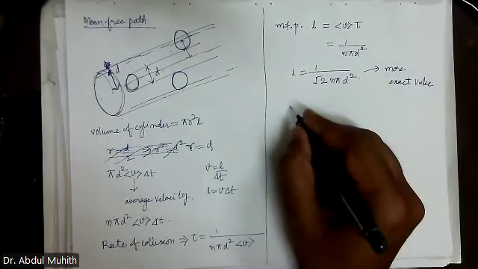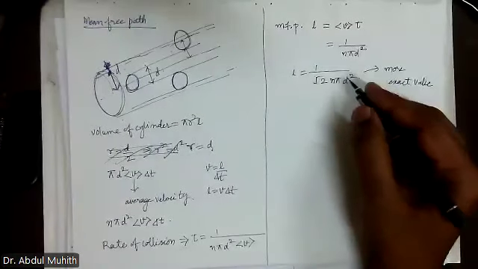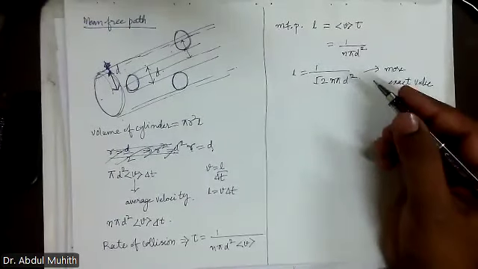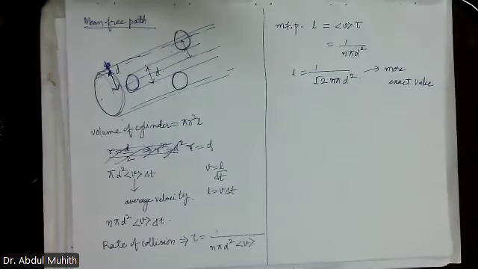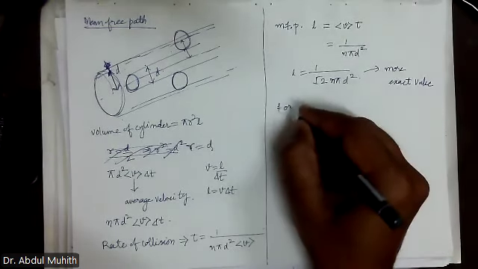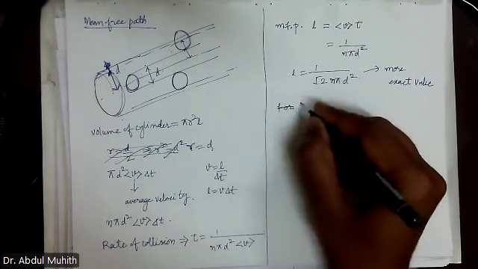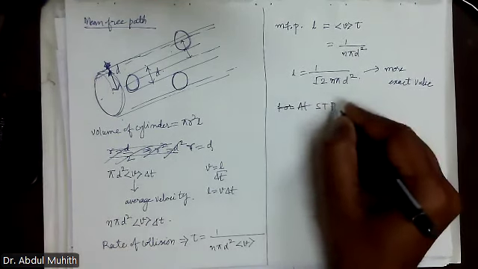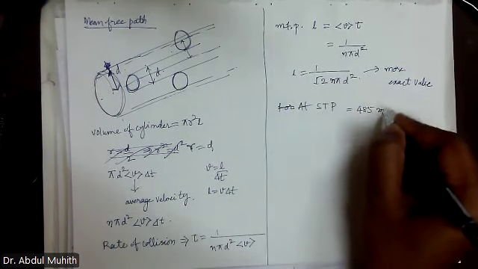Sir, what is n here? n is the number of atoms or number of molecules. Small n is the number of gas molecules present in that chamber or in that vicinity. Okay. Now, for normal temperature, at STP, at standard temperature and pressure, the value is equal to how much? It is 485 meters per second.